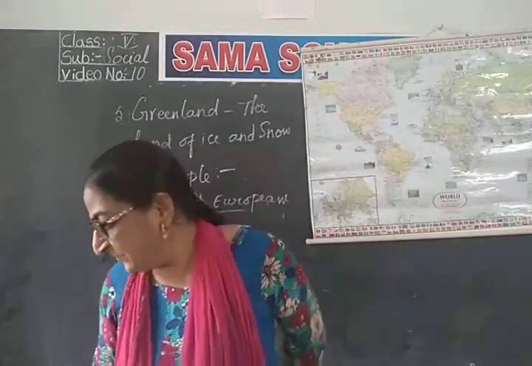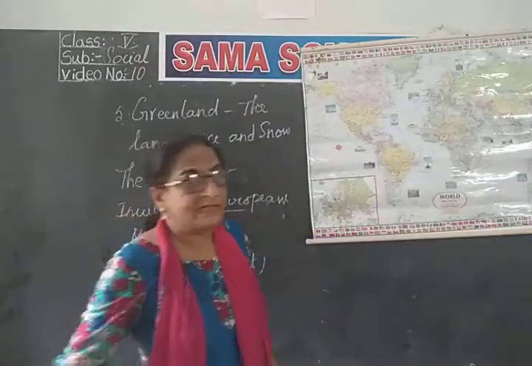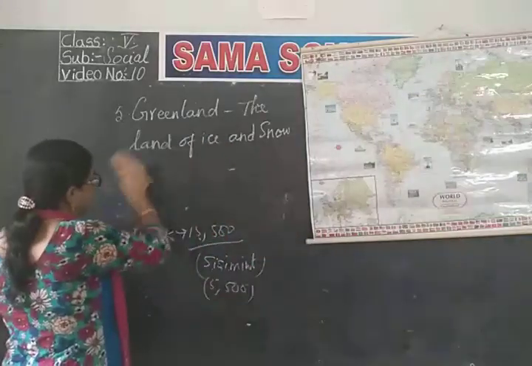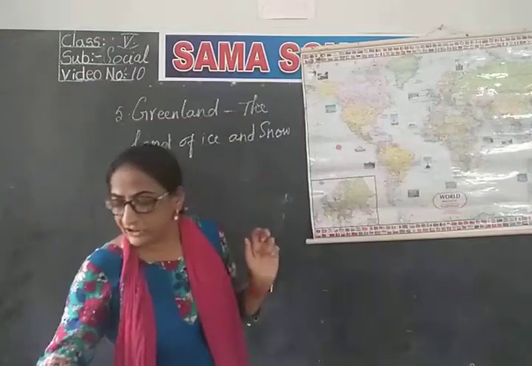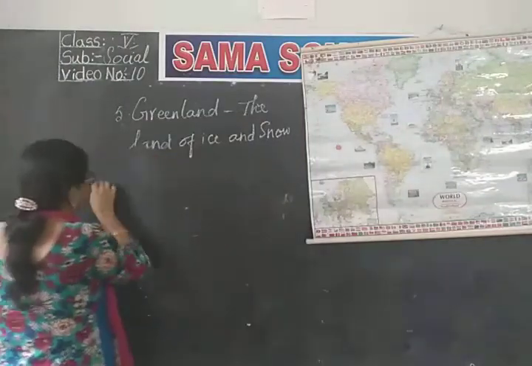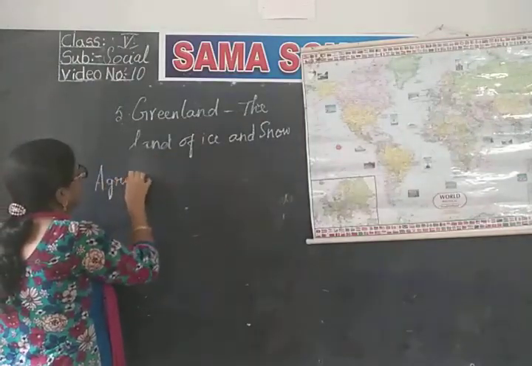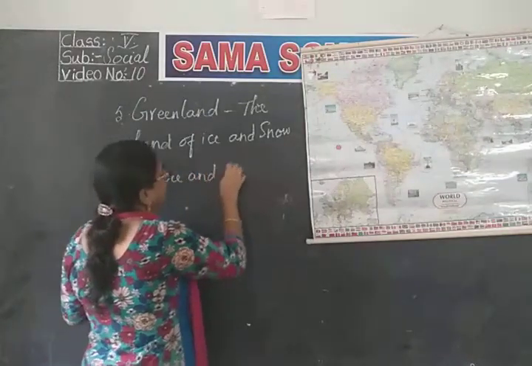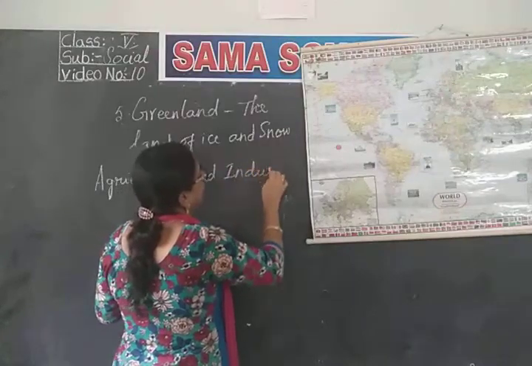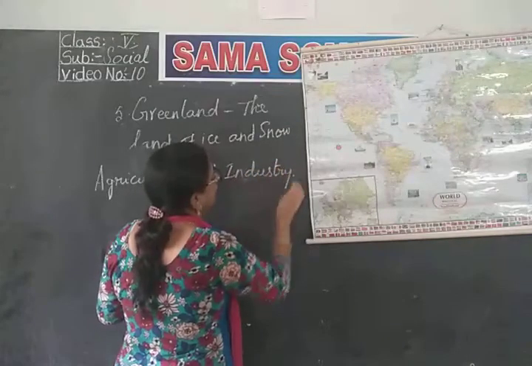Next, coming to agriculture and industry. Now let us learn about the agriculture and industry of this place. They do a lot of fishing here.